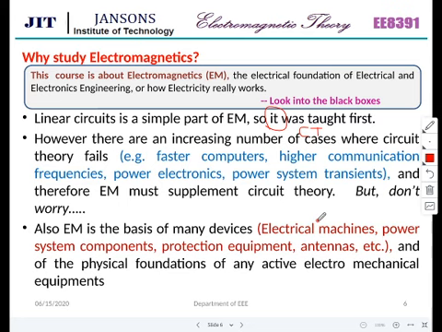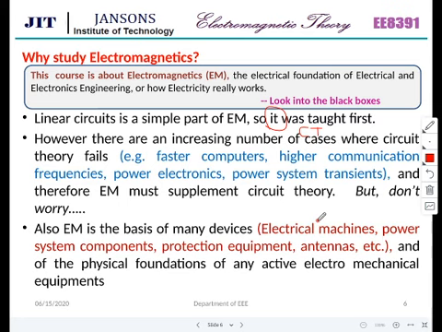Almost all the devices and equipment available practically in nature are non-linear. A lot of non-linearities are available in nature. So only for linear cases will circuit theory be able to work out.